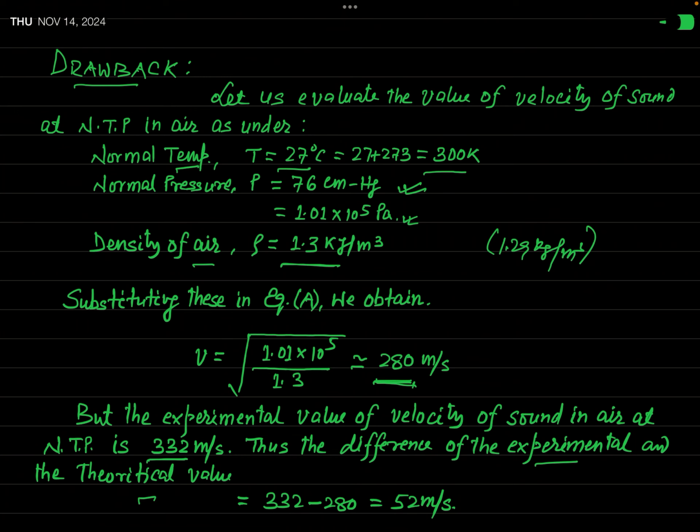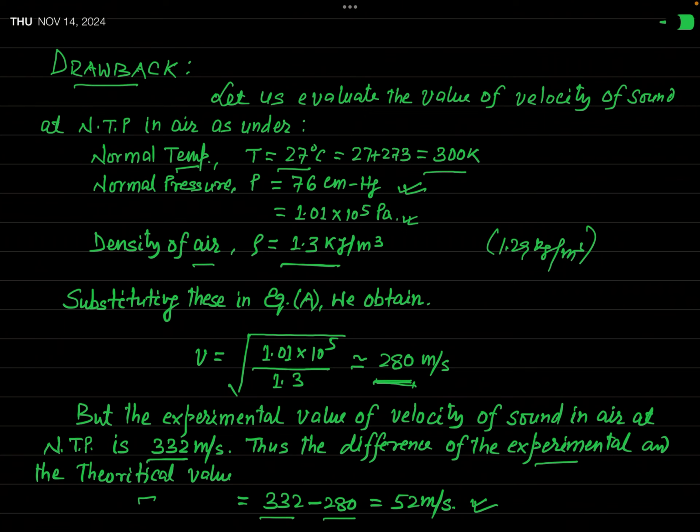So the difference of the experimental and theoretical value of velocity of sound in air will be what? That will be 332 minus 280, which is 52 meter per second. This is a very large difference. It means the theoretical value differs by a large amount from the experimental value. So definitely there is some drawback, some shortcoming in the theory.